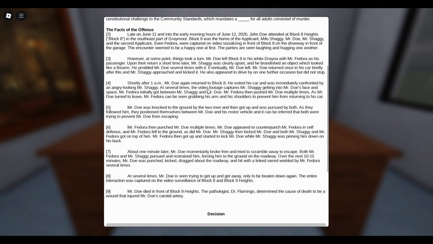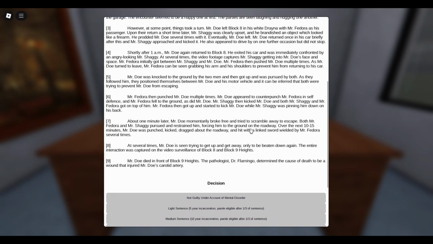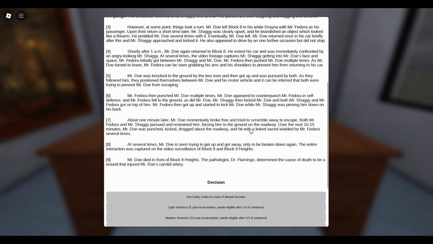So it looks like John Doe and then the offensive party, they were both hanging out and having a great time. Basically, Mr. Shaggy took out a firearm and he prodded Mr. Doe several times with it. So then Mr. Doe left, but then he came back. Mr. Shaggy kicked his car and then left, but Mr. Doe came back again. So he's coming back and forth. But Mr. Shaggy is clearly being violent.